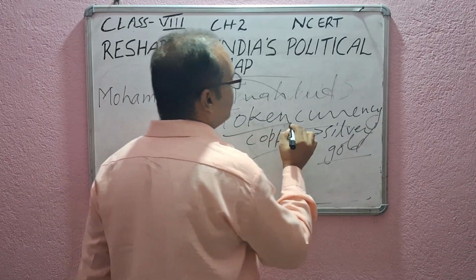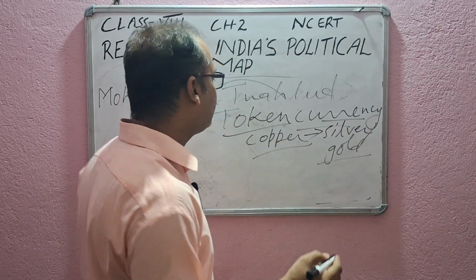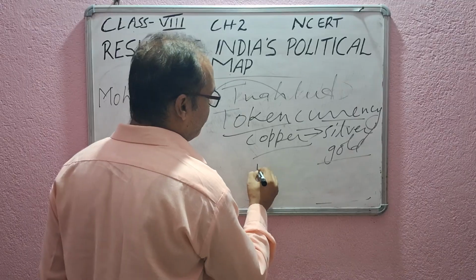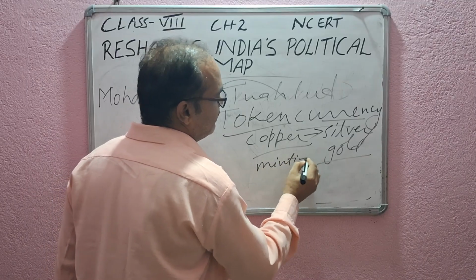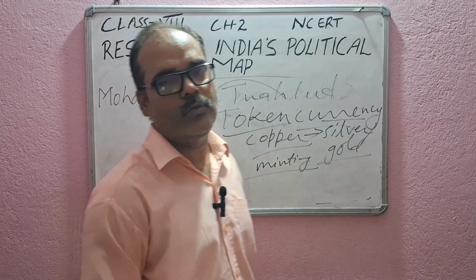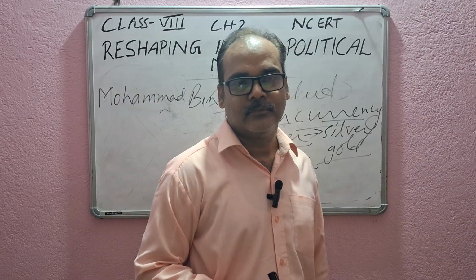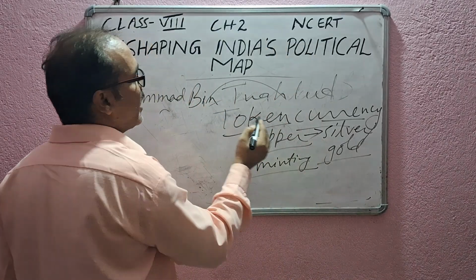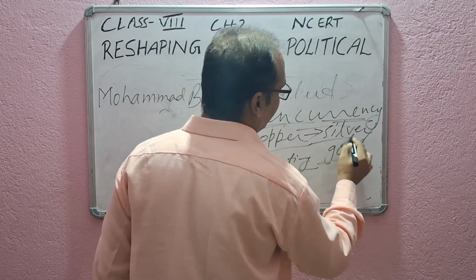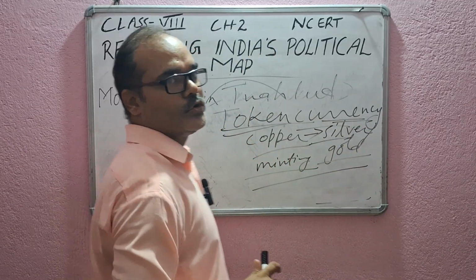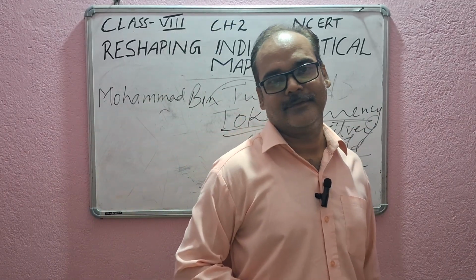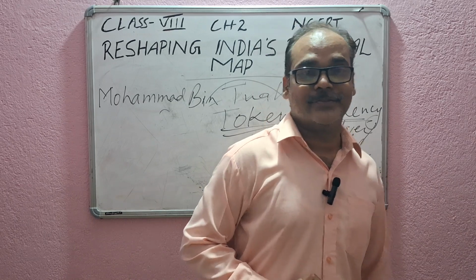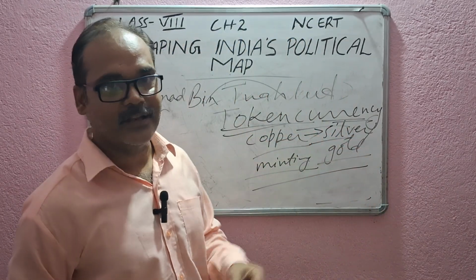Why was it a failure? It was a failure because he could not stop his people from minting the coins. People started minting those coins at home. And these two are the important failures in Muhammad Tughlaq's reign. Understood? Okay. So we have studied till here.